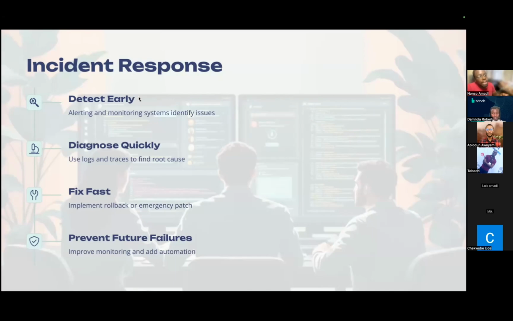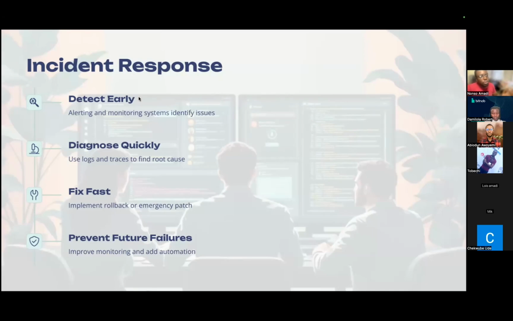But if it is something that just occurred and we can send something called an emergency patch, we want to be able to send that emergency patch quickly and fix that thing. Why? Because we've been able to see that when pipeline failures occur, it has an impact on business revenues.